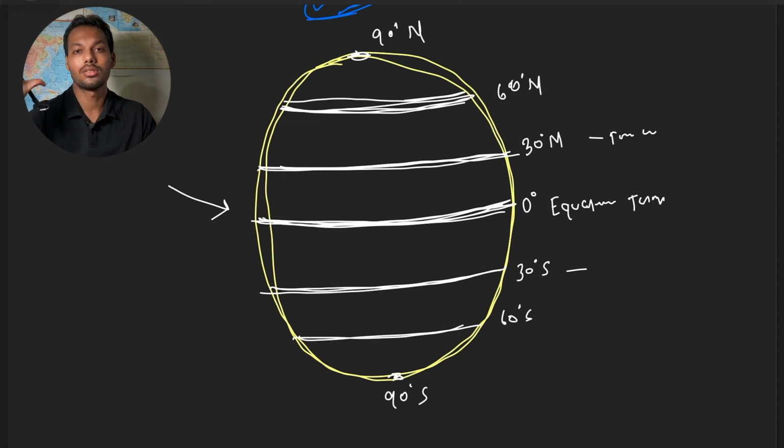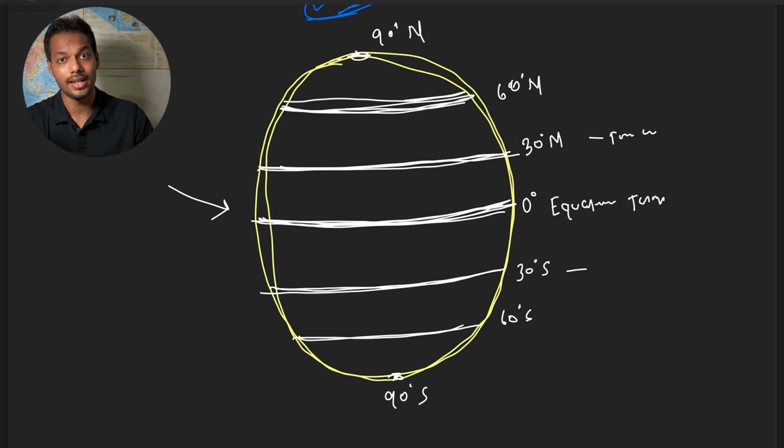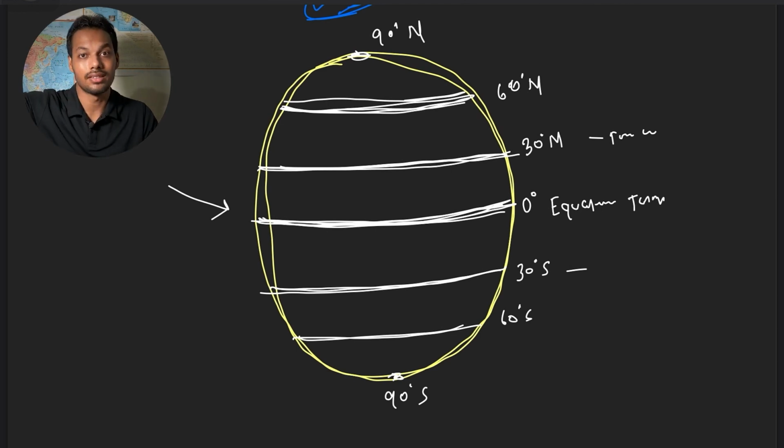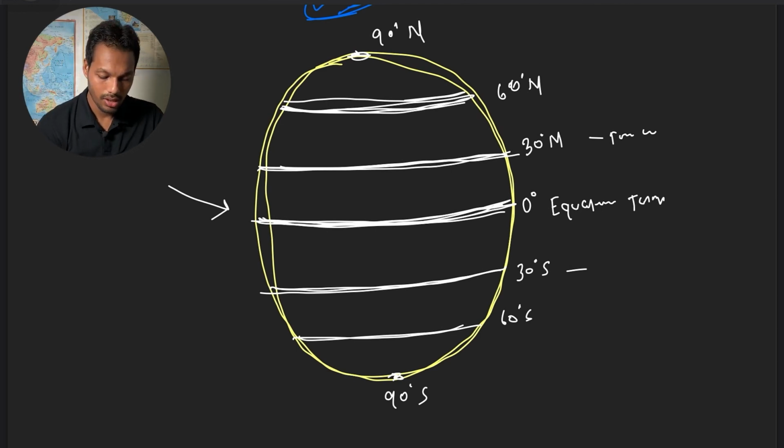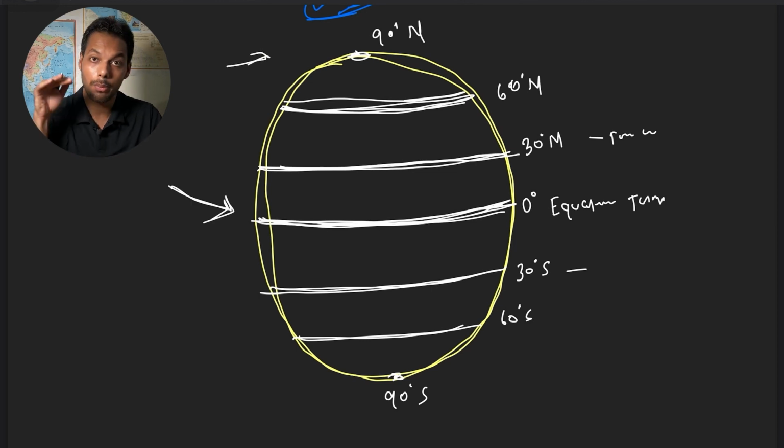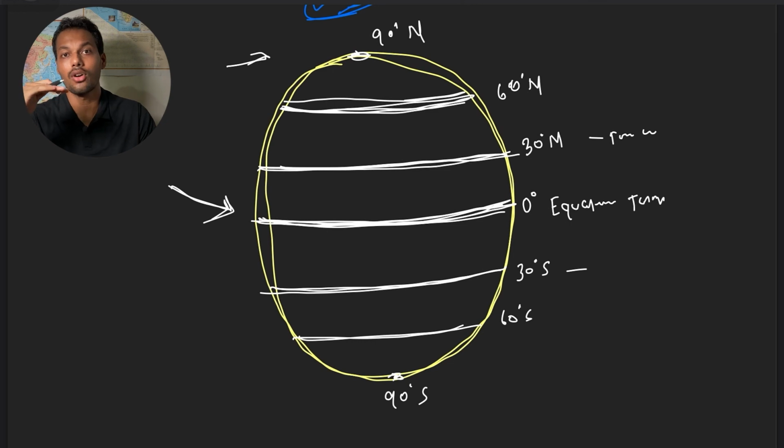There, almost throughout the year, there is lower temperature. Why? Because solar radiation is not falling directly; it is falling at a certain angle, and the angle becomes more acute as we go on increasing the latitude. So slanting solar radiation is falling on the poles, while direct, perpendicular solar radiation is falling on the equatorial region, and in the polar region the radiation is not falling directly.